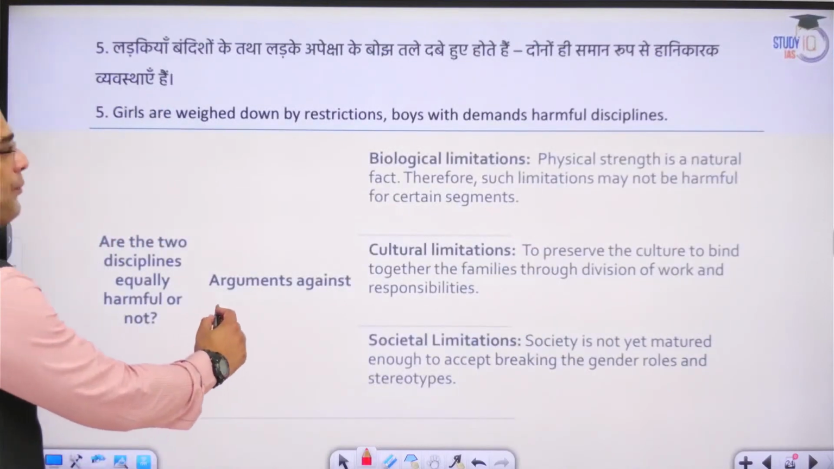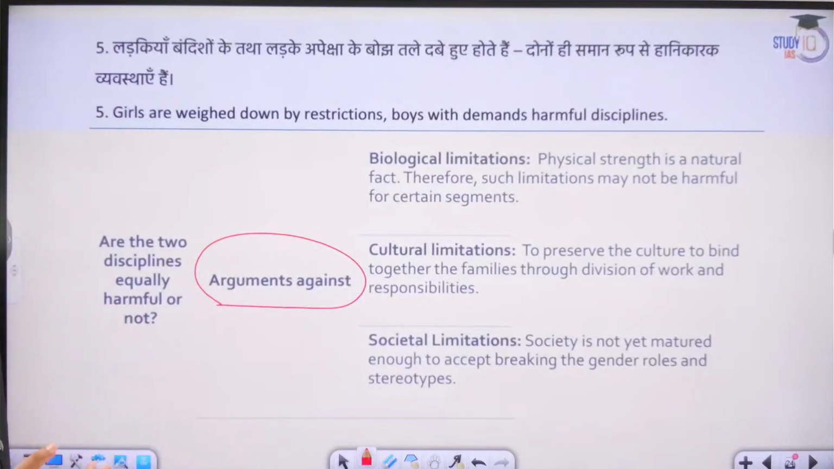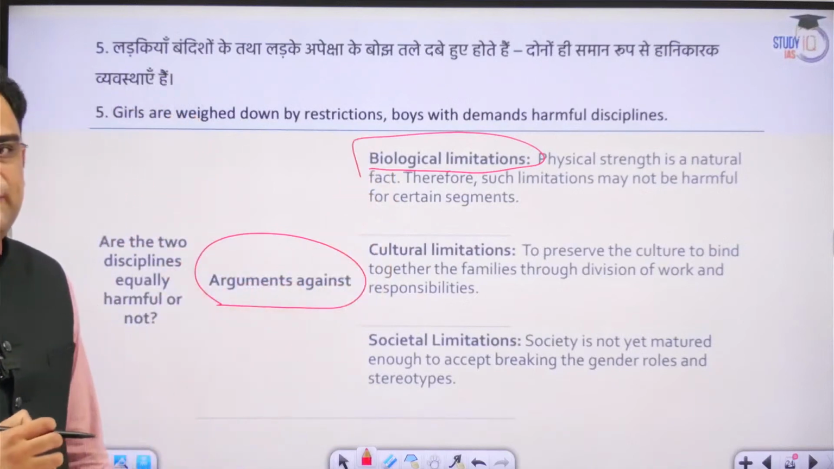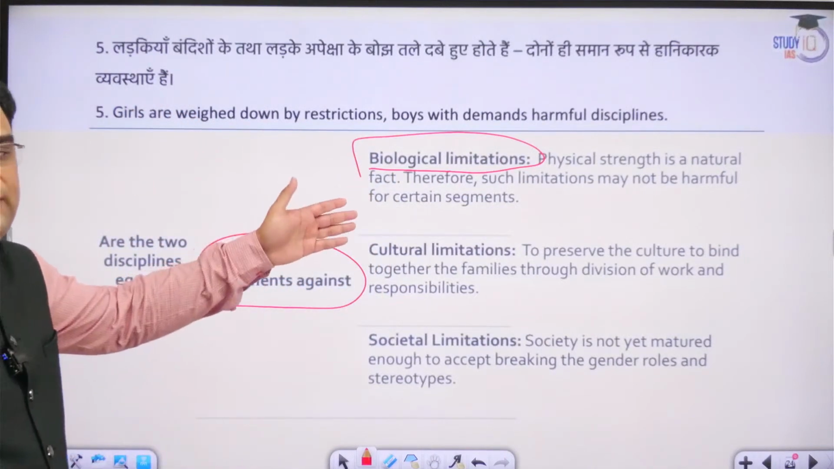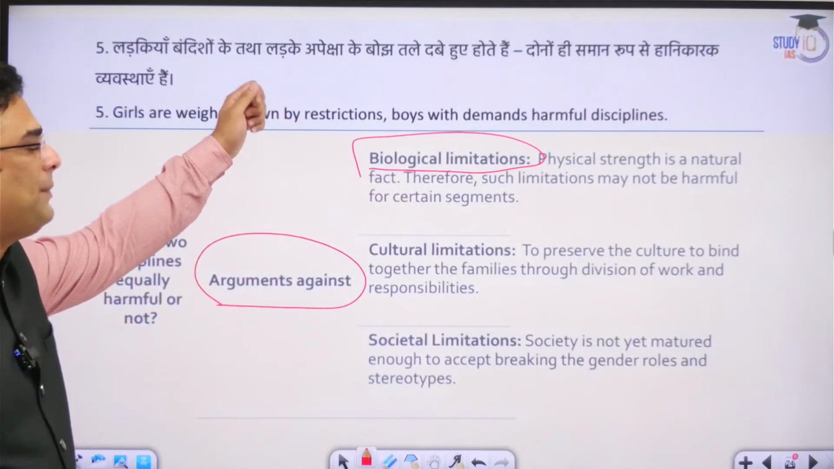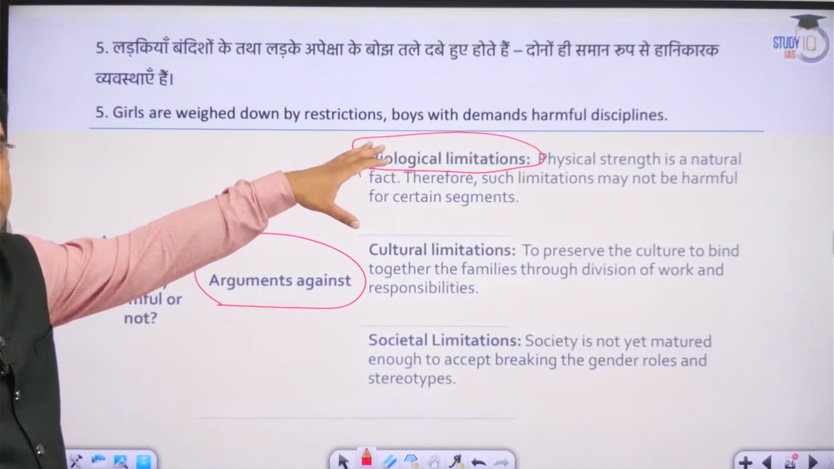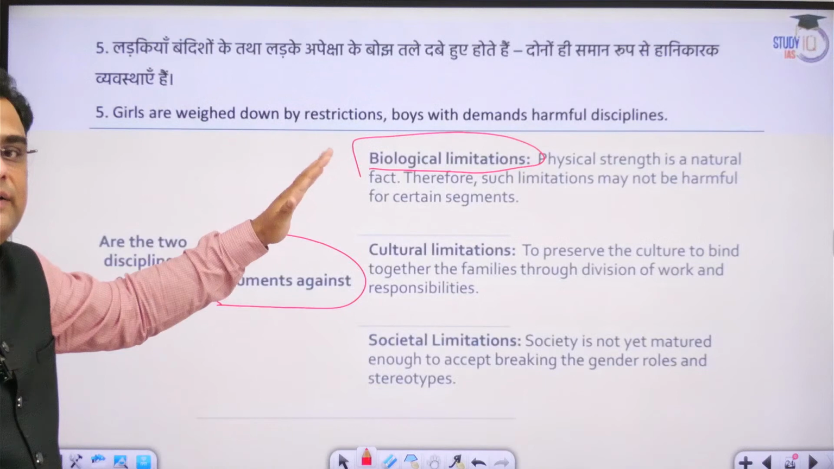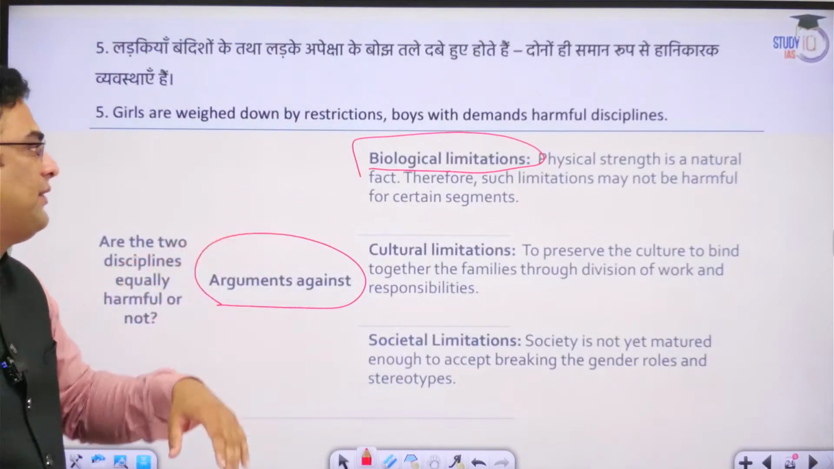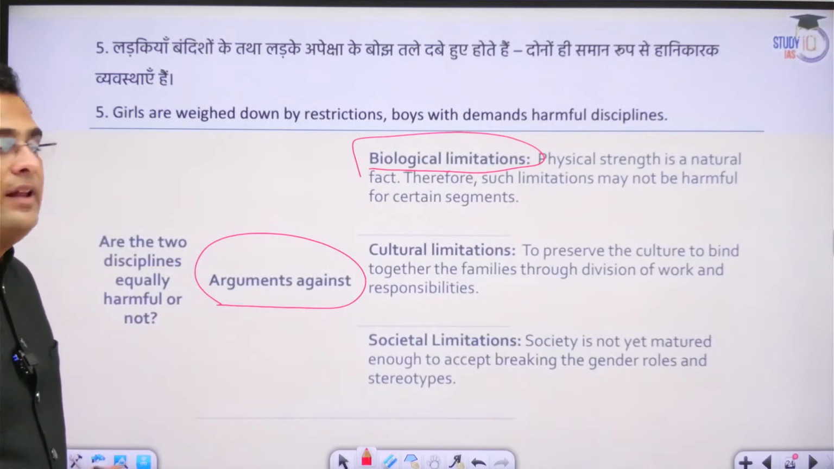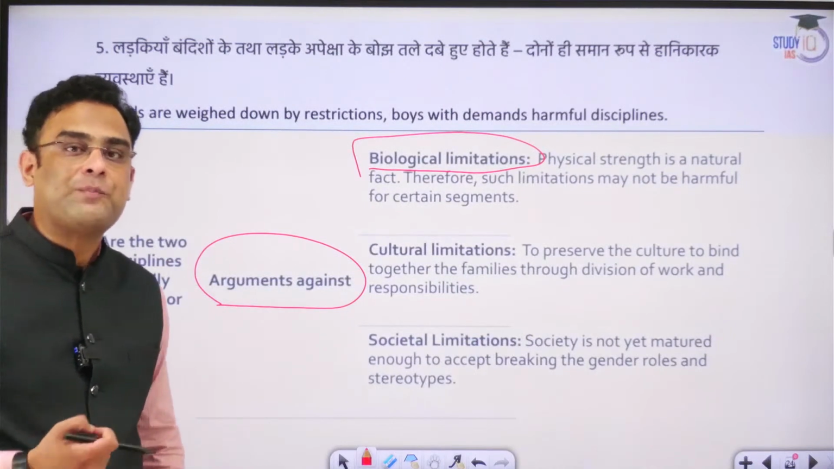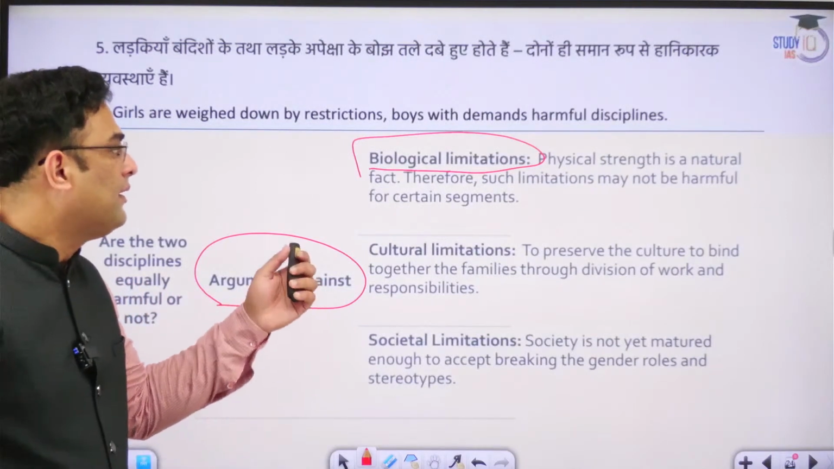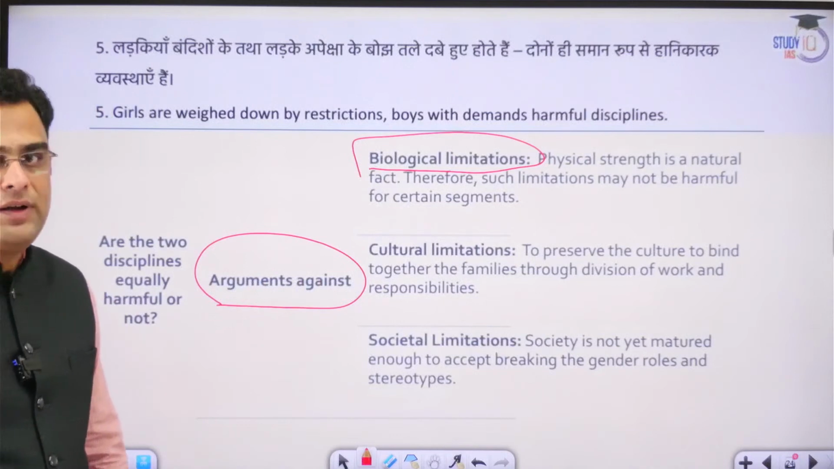Okay. Arguments against. Counter side of it, we are discussing now. Biological limitations. What do we mean by biological limitations? Here we are trying to posit the counter side of it. Now, what can happen is that certain expectations and demands might be based on certain specific factors, and those factors may justify those specific demands and restrictions. For example, biological restrictions. There are certain types of works or chores which can be done by boys better because of their maybe physical strength. Therefore, such limitations may not be harmful for certain contexts.